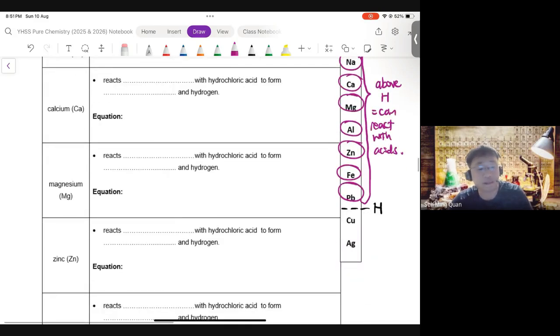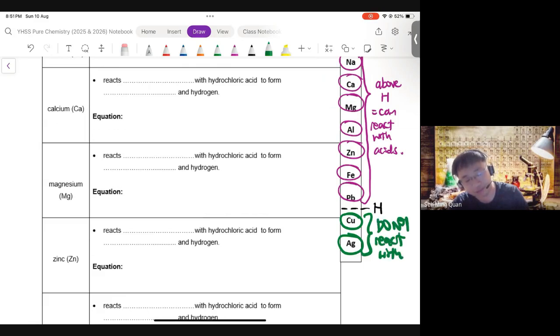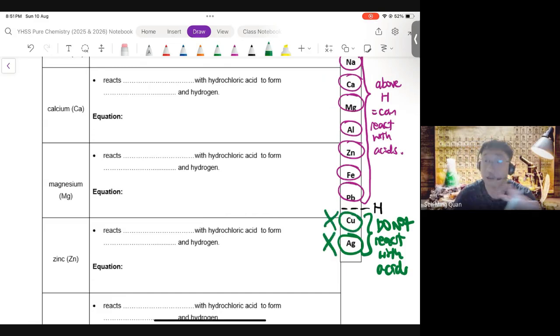However, if they are below hydrogen, such as copper and silver, they do not react with acid. This is something for us to take note of. Copper and silver do not react with acid. So I would like us to put a cross there to be very clear about it. Now this is very important.